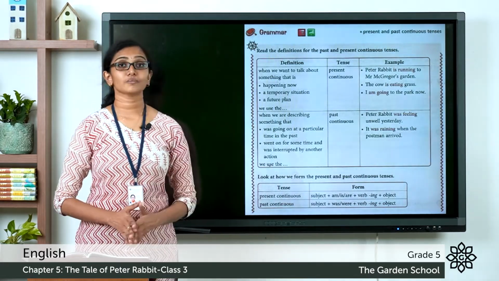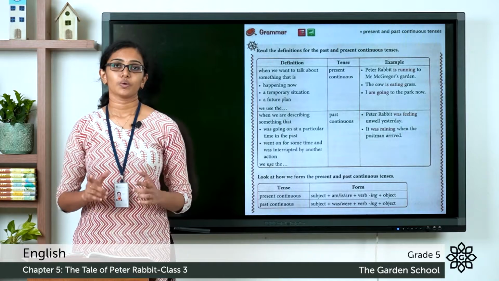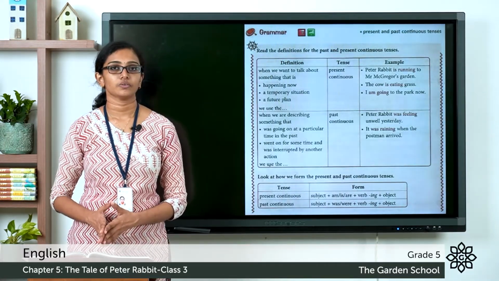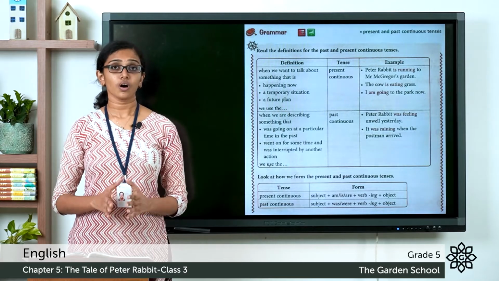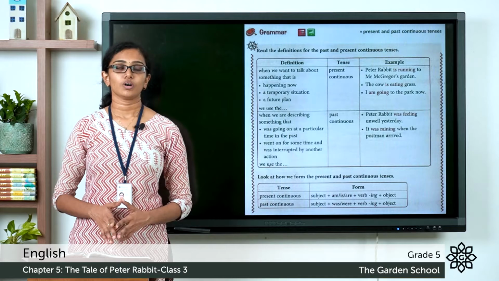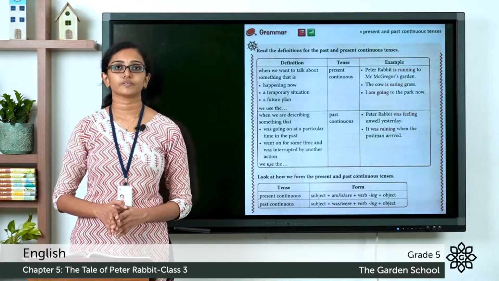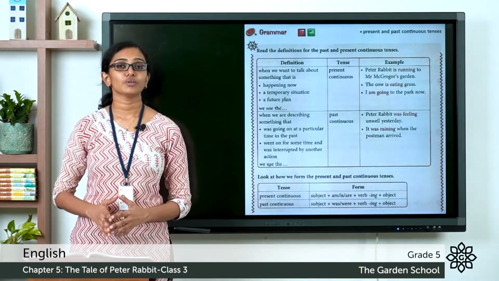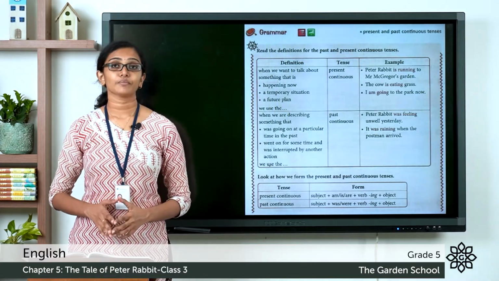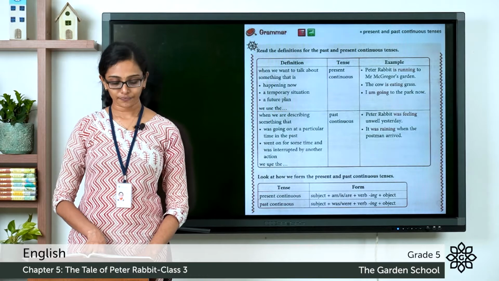So when do we use the present continuous tense? When you talk about an action that is happening right now, an ongoing action, or an action that is going to happen in the near future, or a temporary situation. In such cases, we use the present continuous tense. A few examples are given in your textbook itself.